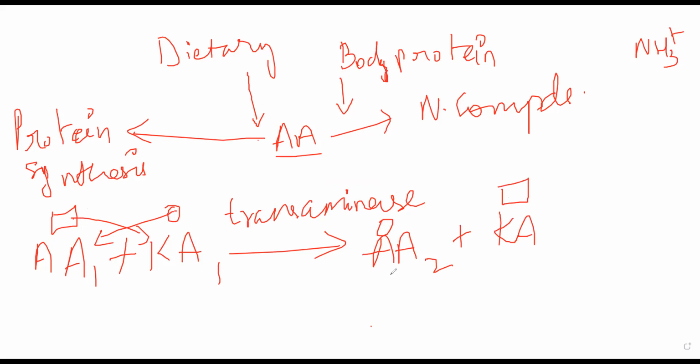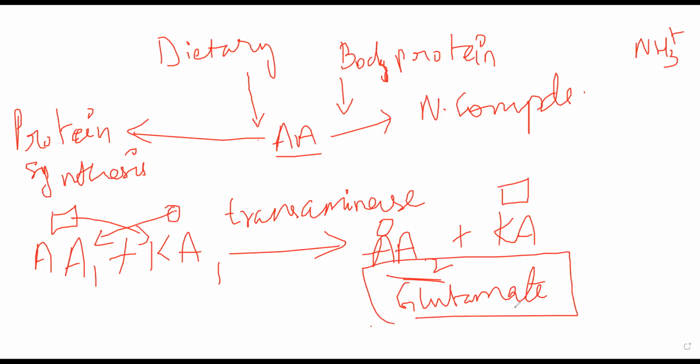That second amino acid which is formed is generally glutamate.